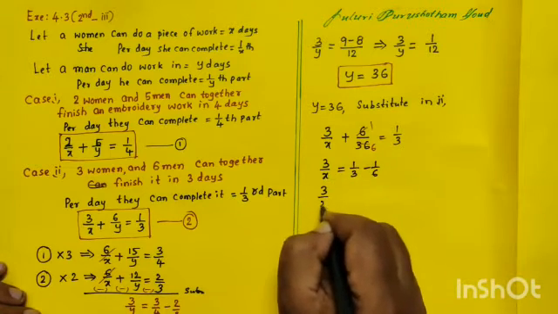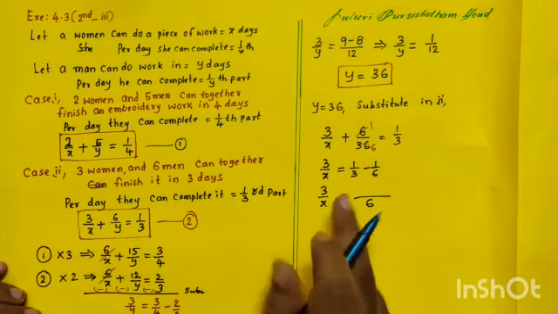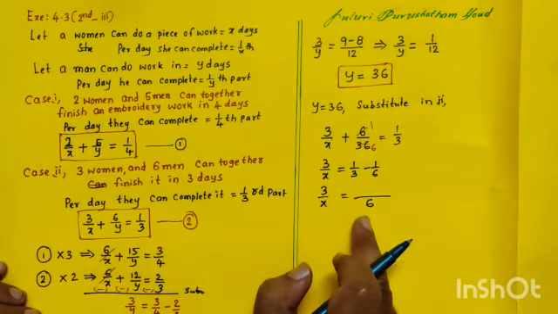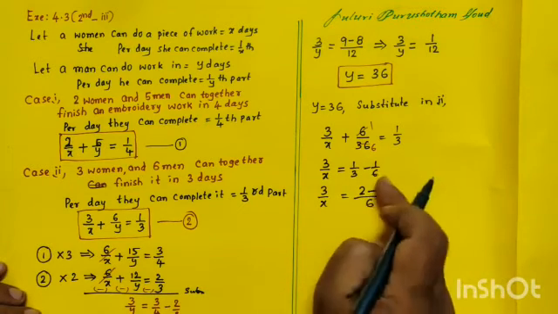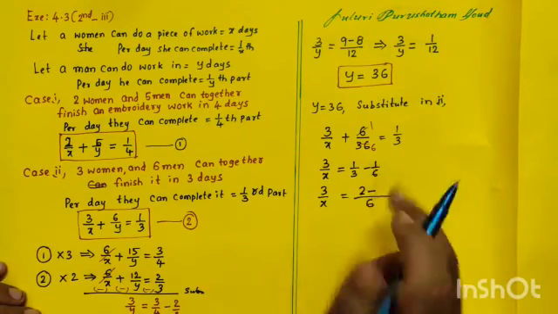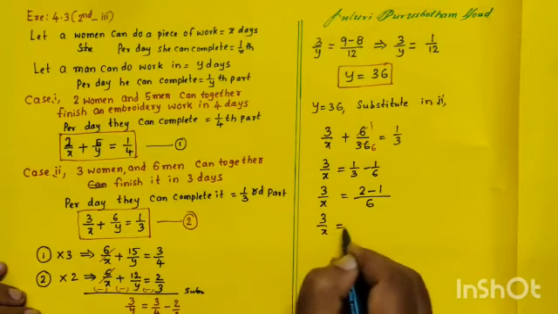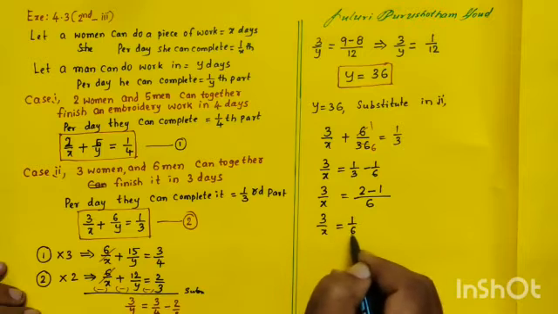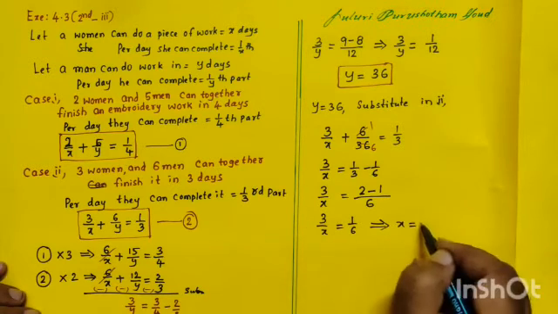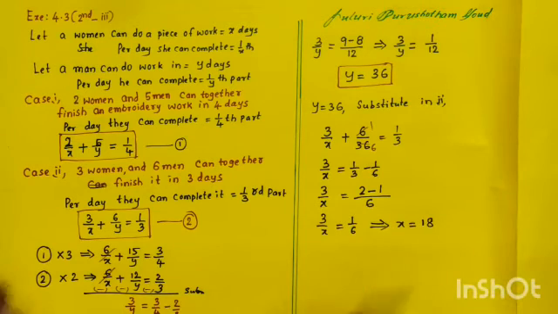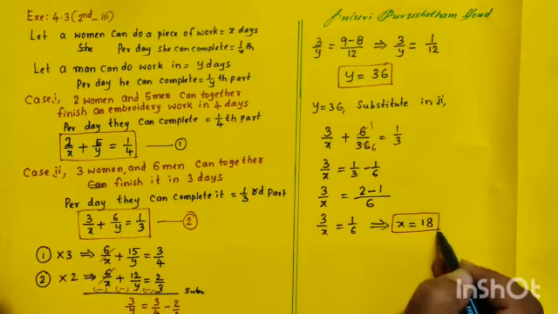So 3 by x is equal to, here LCM is 6. 3 how many times? 3 twos are 6. The 2 ones are 2. Here 6 how many times? 6 ones are 6. That 1 ones are 1. So that 3 by x is equal to 1 by 6. If we do the cross multiplication, x is equal to 3 6s are 18. We got x is equal to 18 and y is equal to 36.